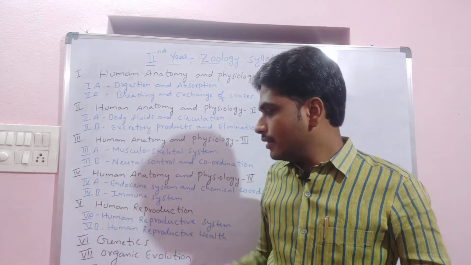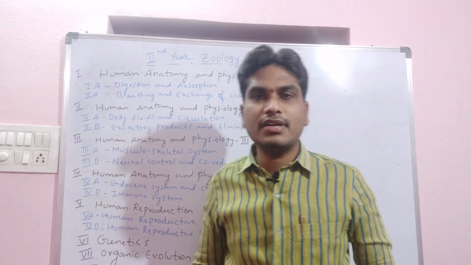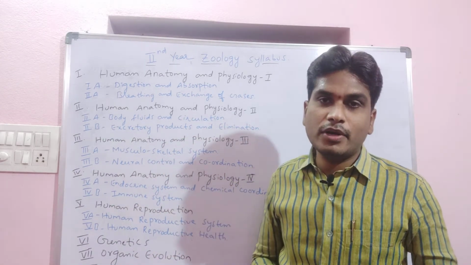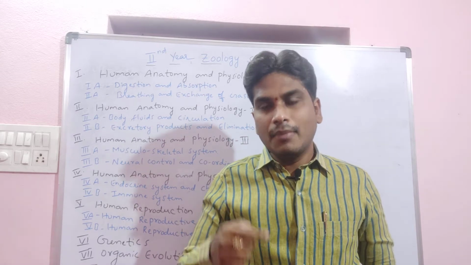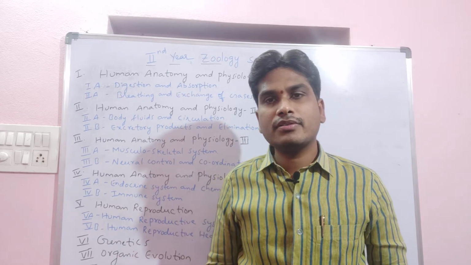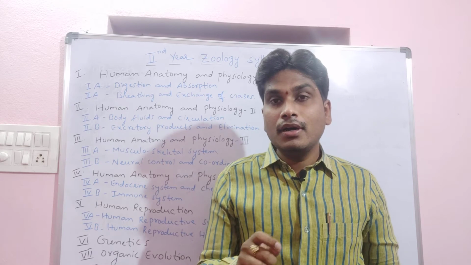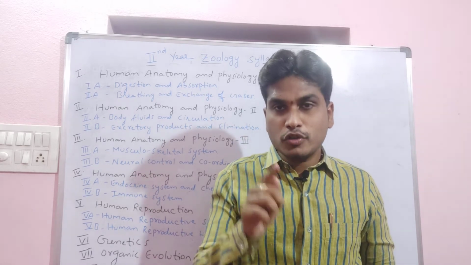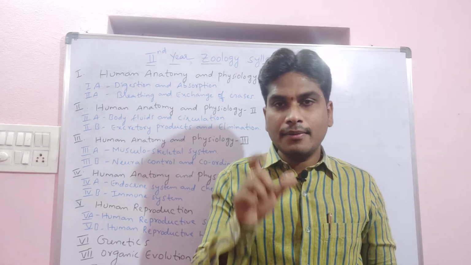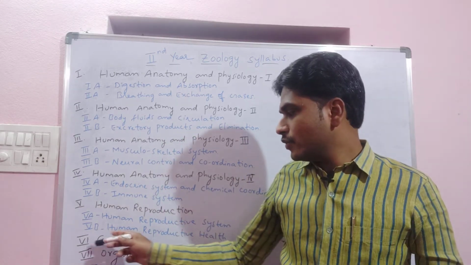Then the sixth unit is genetics. Genetics is a branch of science which deals with the study of heredity and inheritance. In genetics we are going to study multiple alleles, polygenic inheritance, pleiotropy, sex determination, sex-linked inheritance, and the different genetic disorders: chromosomal disorders and Mendelian disorders. We will also study the Human Genome Project, DNA fingerprinting, and the genic balance theory. All these things we are going to study in the sixth unit, genetics.